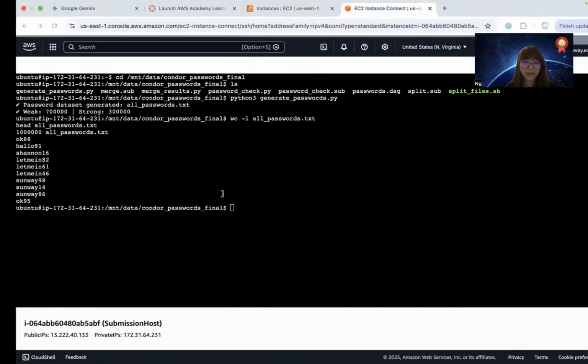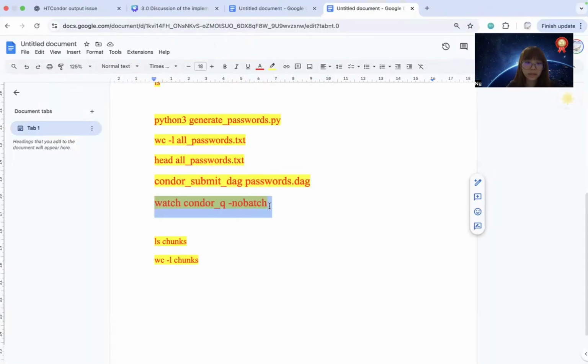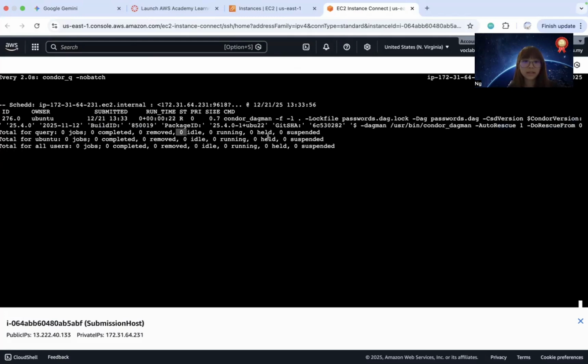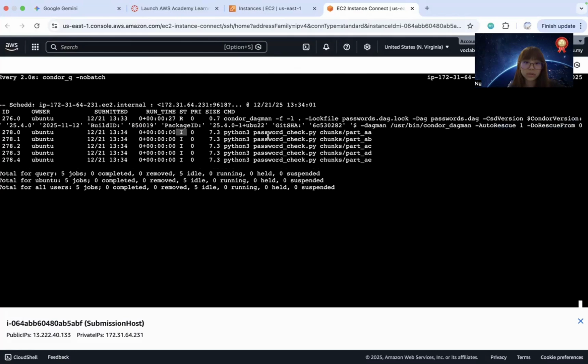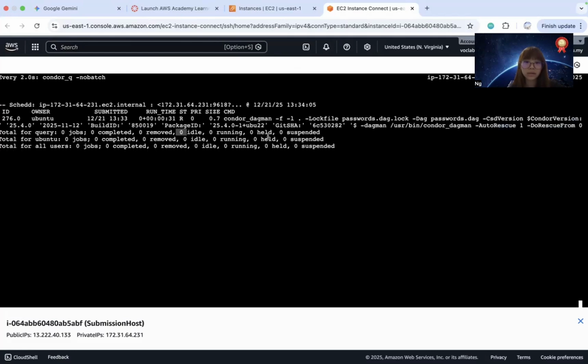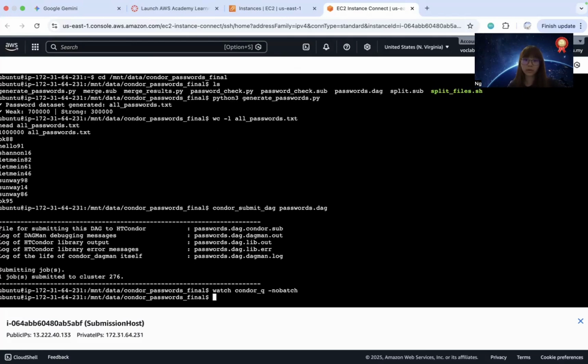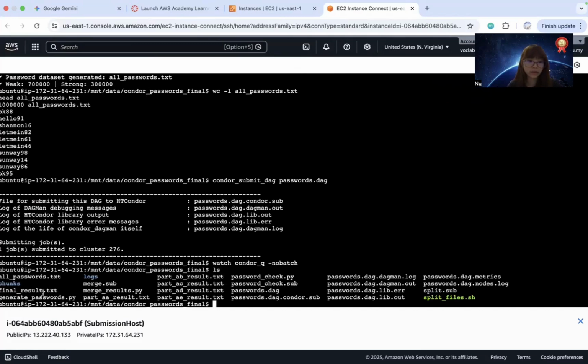So let's start by submitting the workflow and observe it. As you can see, our workflow is running, though our first job is still in the idle state. Okay, it started running and then completed. So let's check. Okay, job B comes in and completed. Even though job C didn't appear, we can still check if the workflow really succeeds by seeing if we have the output files.